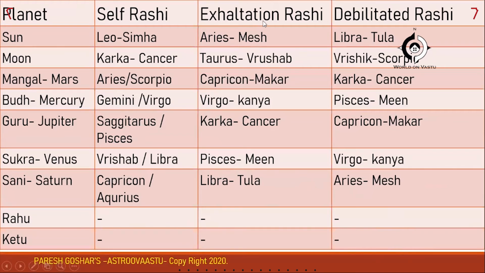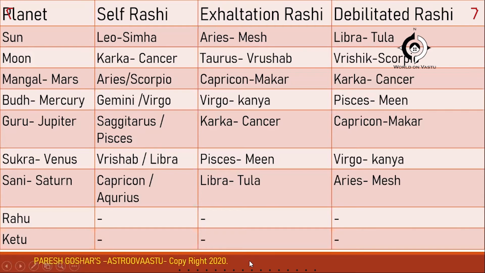So here Sun has one Rashi, Leo, Simha, and Moon is governed by Karka, Cancer Rashi. Mars, Mangal, governs 2 Rashis, Aries and Scorpio, the 1st and the 8th. Then Budh, Mercury, governs Gemini and Virgo, the 3rd and the 6th Rashi.